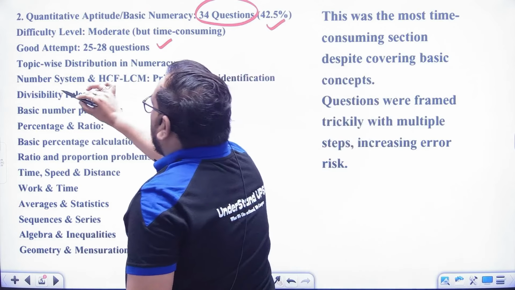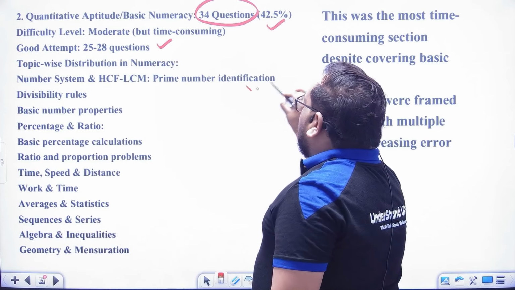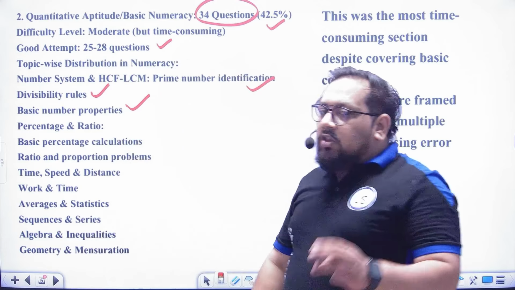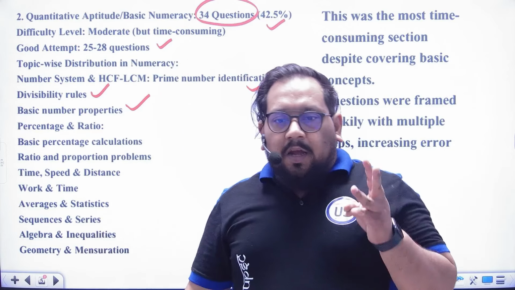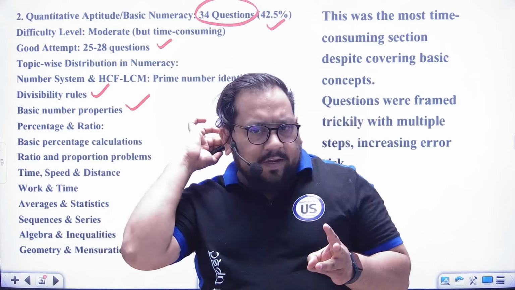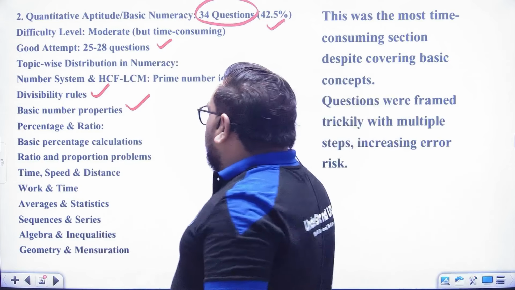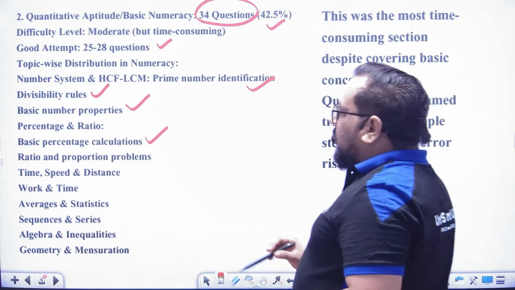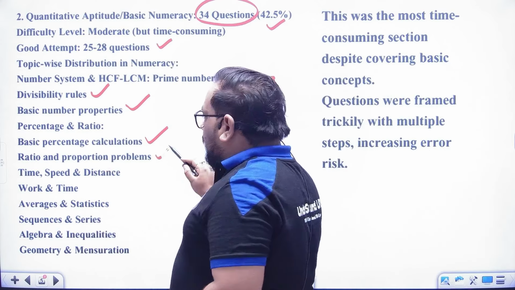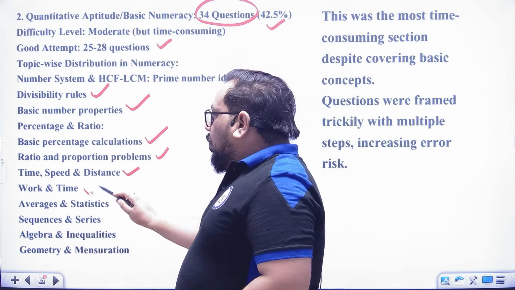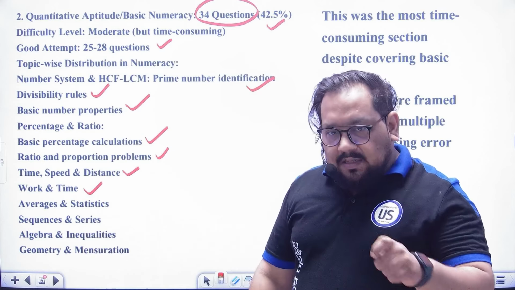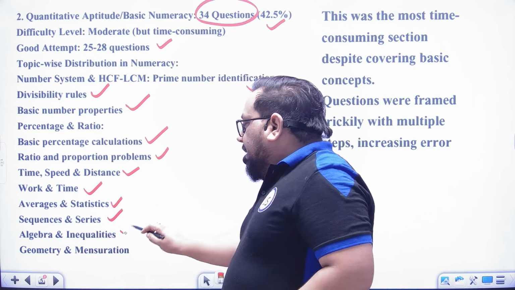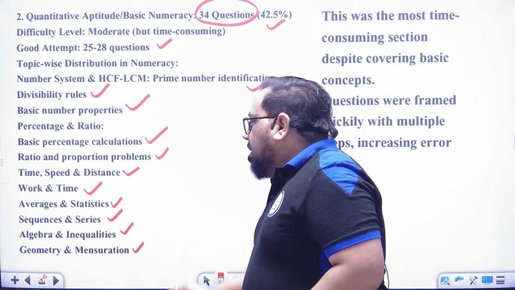Now number system: HCF, LCM, prime number identification, divisibility rule, basic number properties. These three things were covered in number system, or approximately 10 to 15 questions were there. Now percentage and ratio, basic percentage calculation. I can show you the question, don't worry. Ratio, proportion, problems, time, speed and distance, work and time, and in work and time, pipe and cistern is included. Average and statistics, sequence and series, algebra and inequalities, geometry and mensuration.